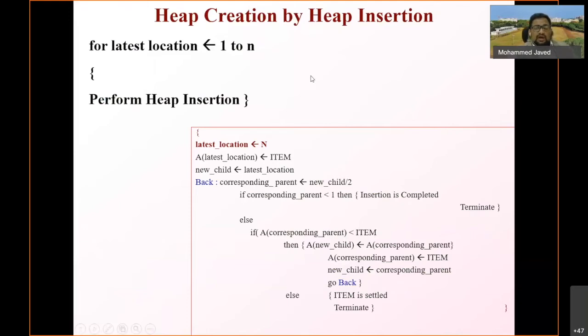So now we have looked so far at the process of heap insertion. Now what is the algorithm for heap creation? Heap creation is done through heap insertion. I have to start from the latest location. This algorithm we have already seen. So you start from the latest location, i equals 1 to n, and perform heap insertion. This is an algorithm for heap insertion, and that heap insertion should take place from 1 to n. And this is an example where the heap is created by heap insertion.